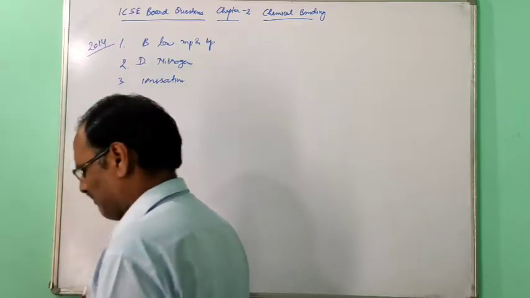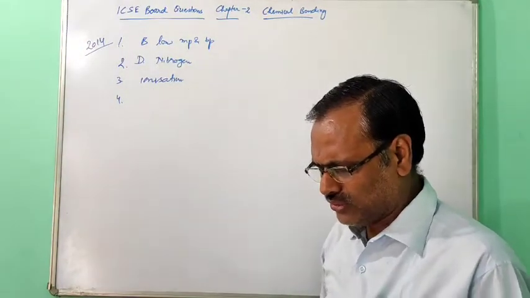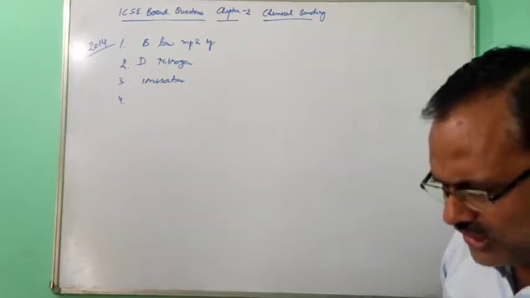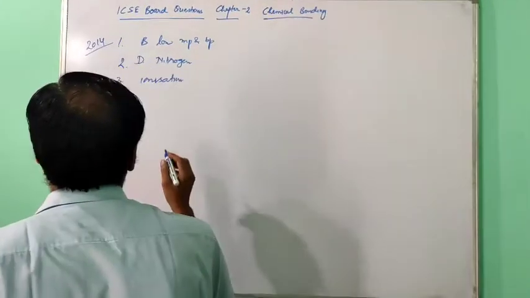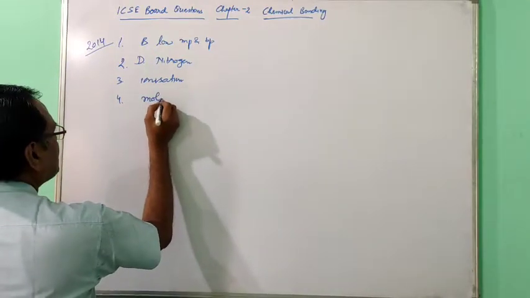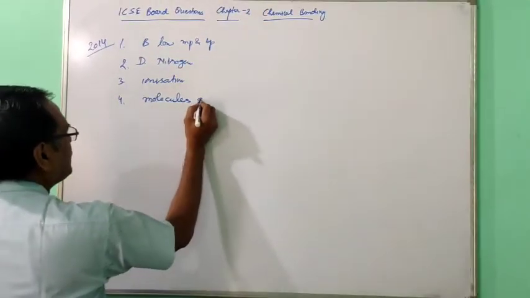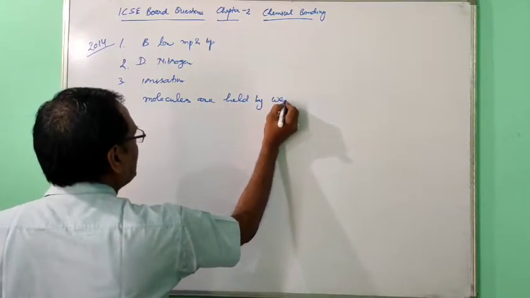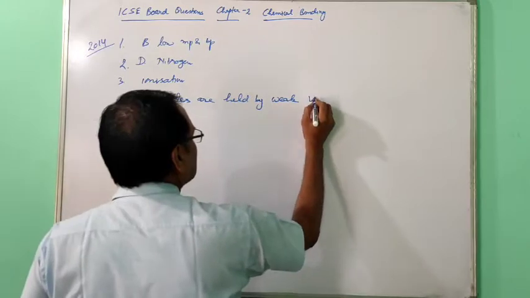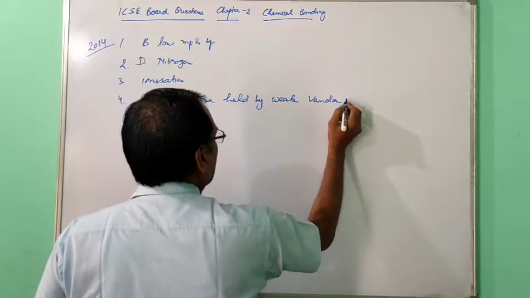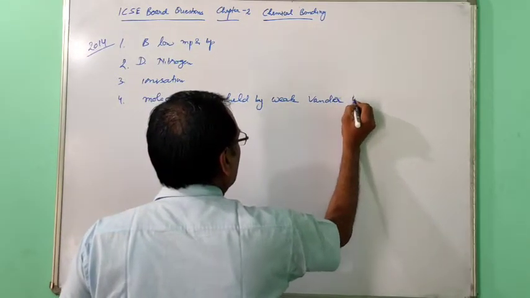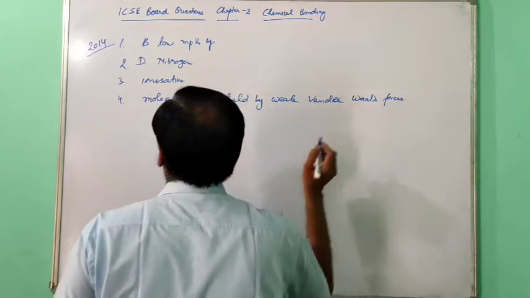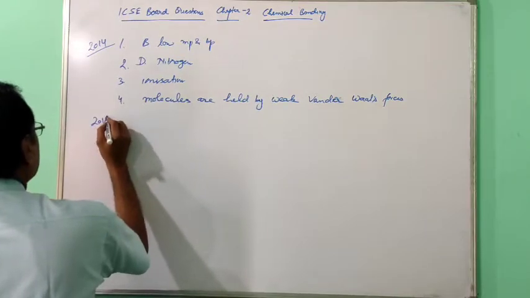Then the fourth one: give the reason why covalent compounds exist as gases, liquids or soft solids. Because molecules are held by weak van der Waals forces. Now 2015.